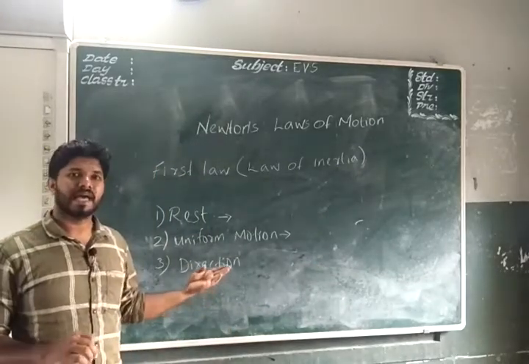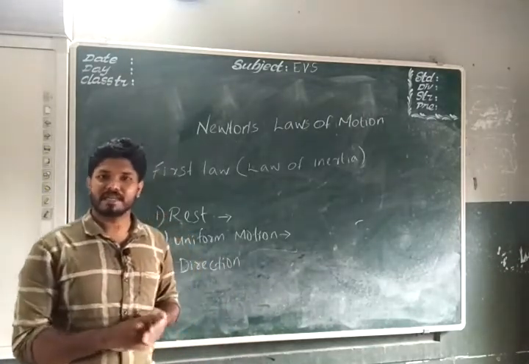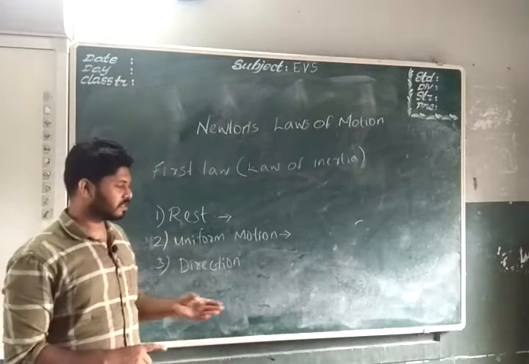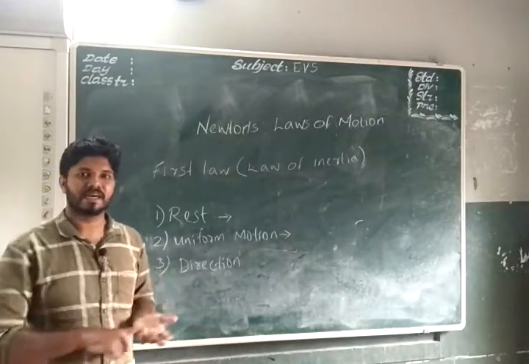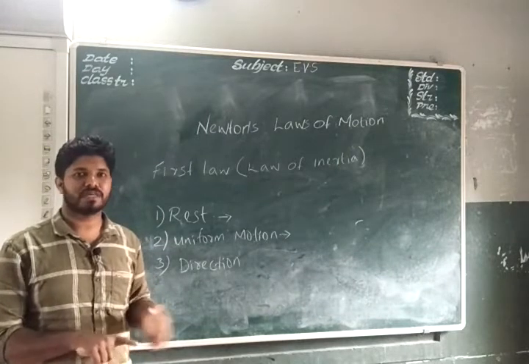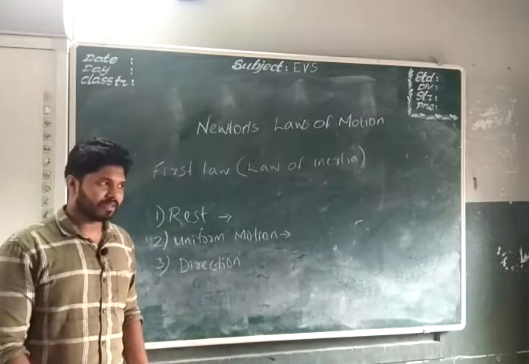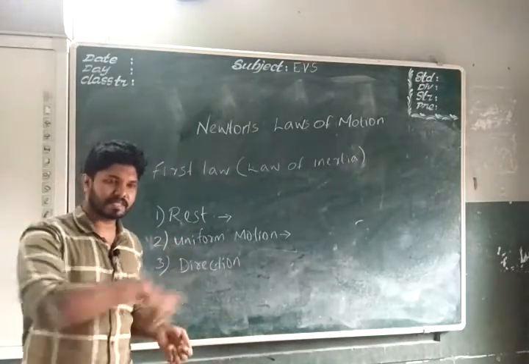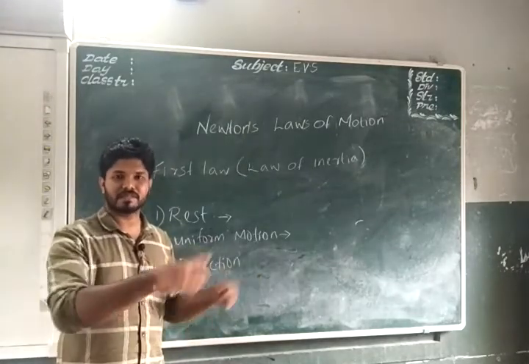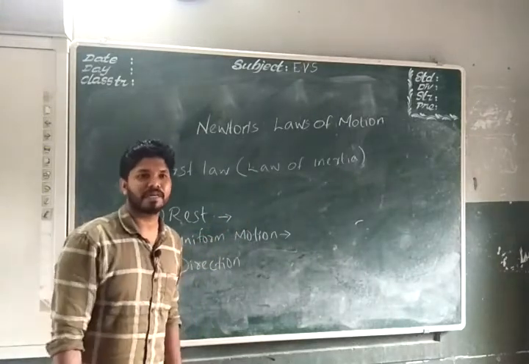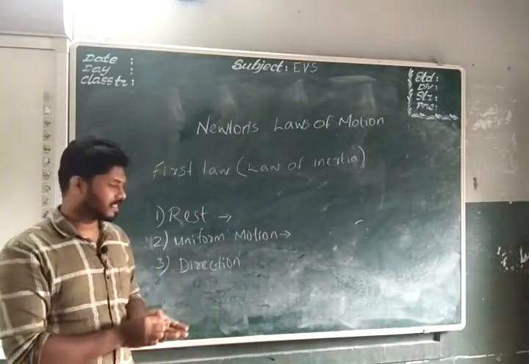Now the third one: a body continues to be in a straight line unless an external force acts upon it to change its direction. That is, if you are driving a car, the car will go in a straight way itself unless we take a turn. By using the steering, if we take a turn, the car will turn. Otherwise, it will follow the same direction, that is, a straight line only. So that is the third part.